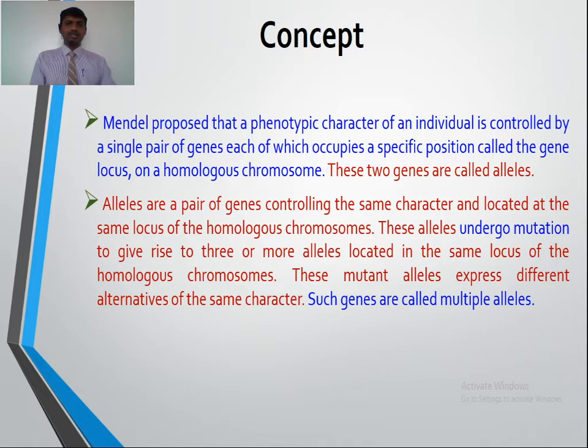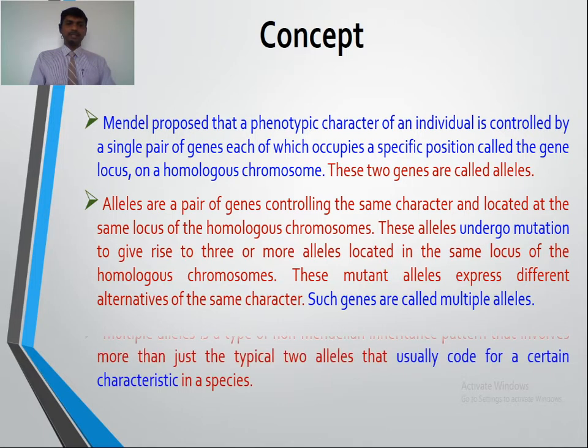So alleles located on the same locus of the homologous chromosome undergo mutation to give rise to two or more alternative forms of the gene in the same locus. These mutant alleles express different alternatives of the same character. Such genes are called multiple alleles.